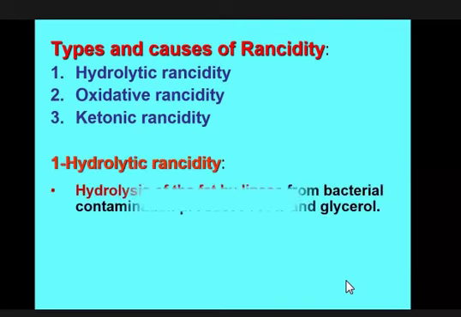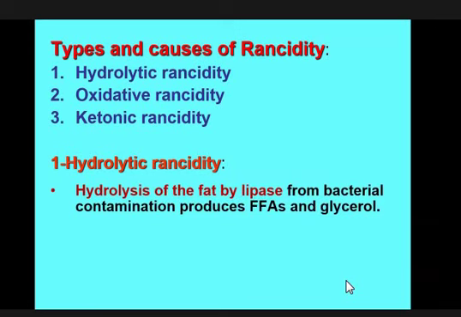So first is the hydrolytic rancidity. It is hydrolysis. Where will this hydrolysis happen? This hydrolysis will happen at the ester linkage. You know, lipid and fat are the esterified product of fatty acid and glycerol or alcohol with an ester linkage. So this is the healthy fat. I repeat, a healthy fat contains fatty acid and glycerol or alcohol, that is the esterified product of the fatty acid and alcohol. The carboxyl group and hydroxyl group are linked with each other by an ester linkage. This is healthy fat.